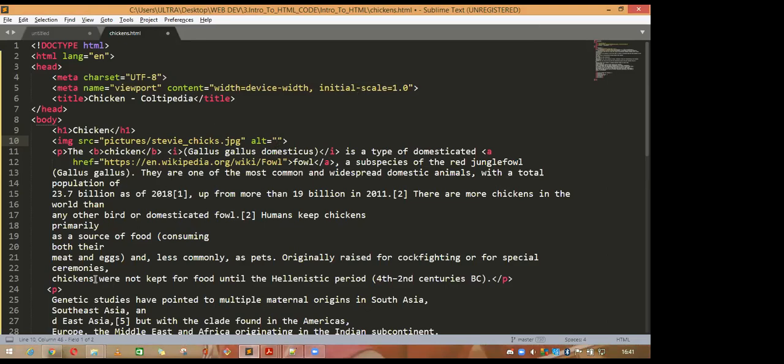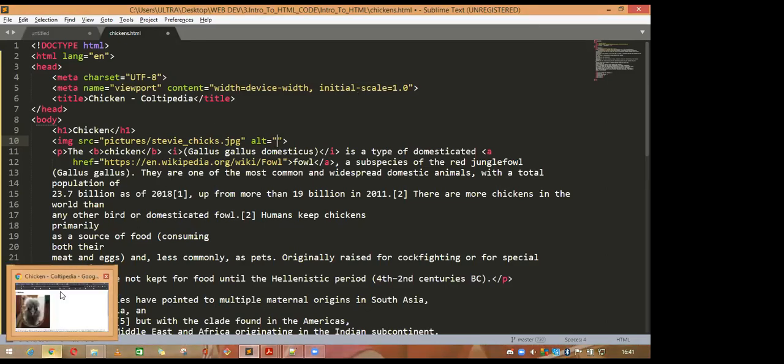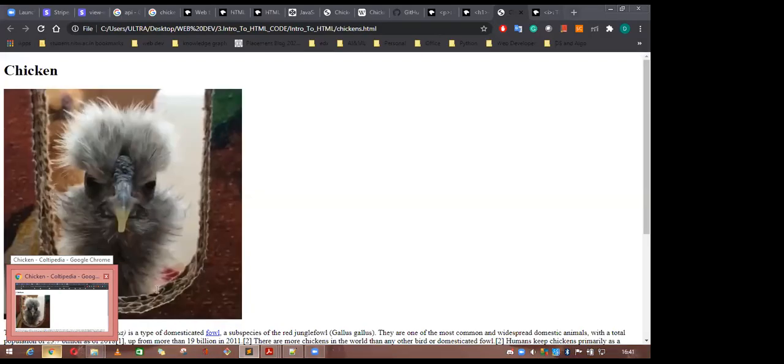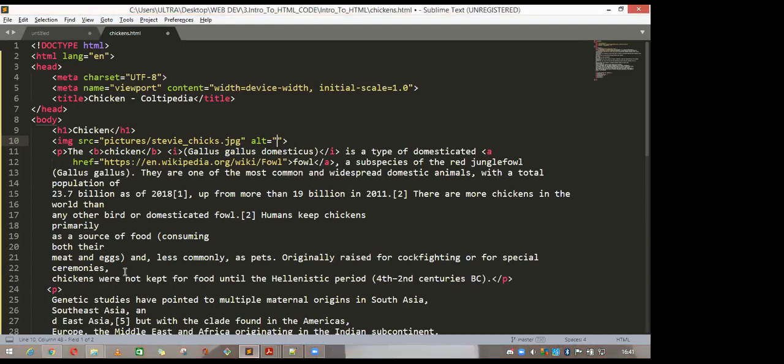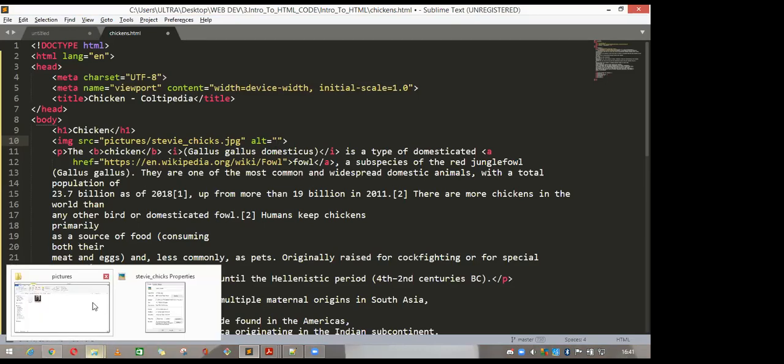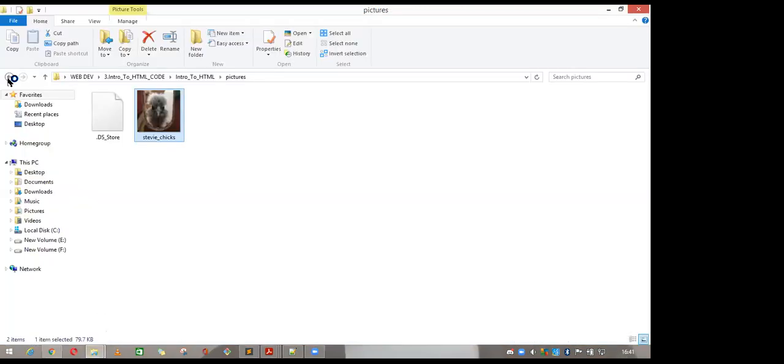Yes, someone is asking something. Yeah, Devesh, this is me, Radik. Yeah, yeah, Radha. Devesh, I just wanted to know, like this pictures slash Stevie Chicken you have put, how does it directly go to that path? Just by writing pictures, it is going directly to that folder. Why is it not going to D or the other folder?